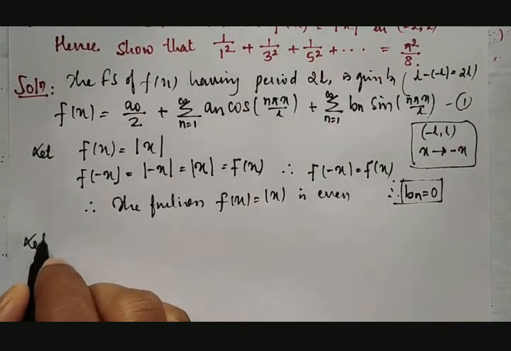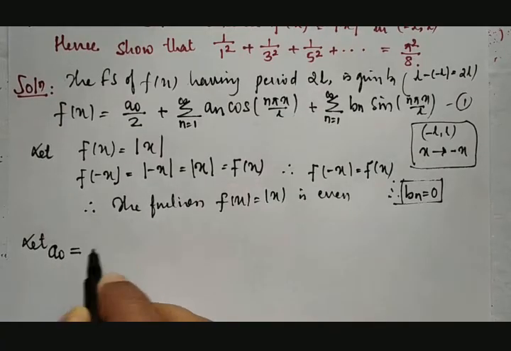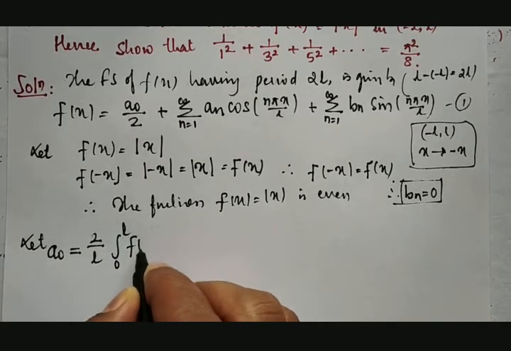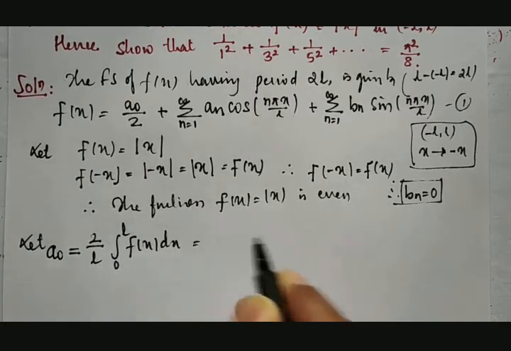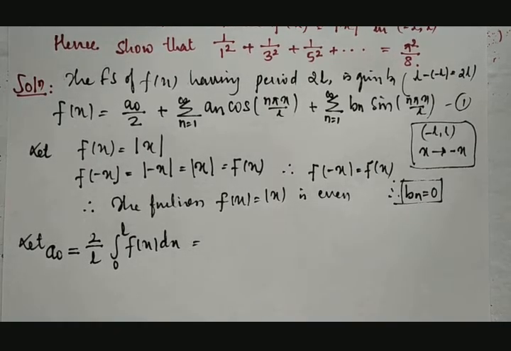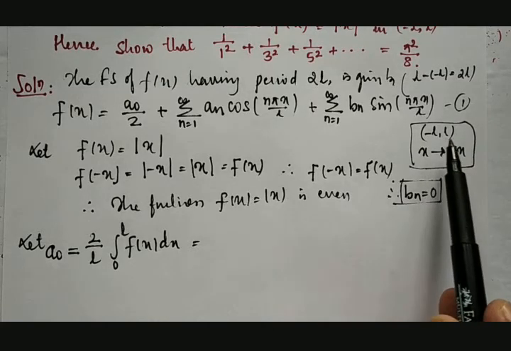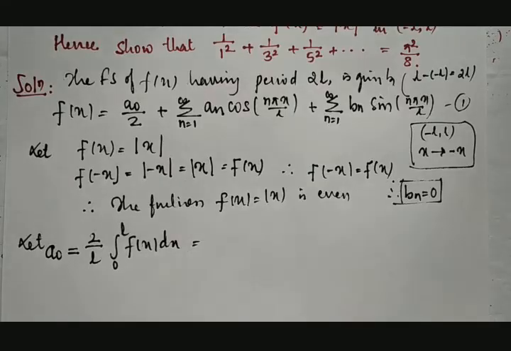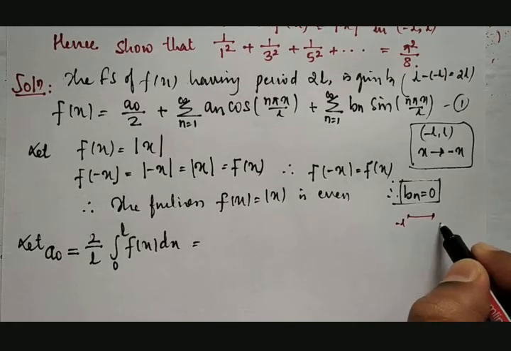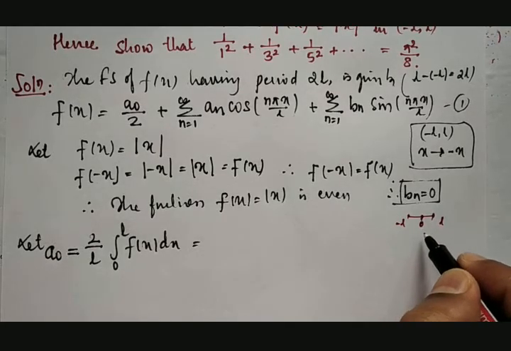Therefore a0 can be calculated by using the formula 2 divided by L integration between 0 to L f of x dx. In this case I would like to check what the meaning of L here is. L is equal to L only because it is between minus L to plus L. Therefore the whole distance between minus L to plus L is in between 0.